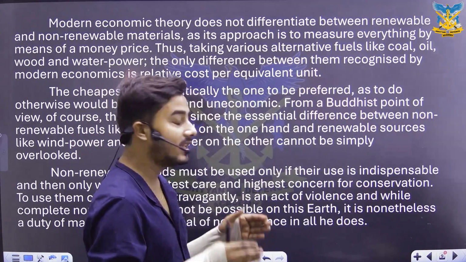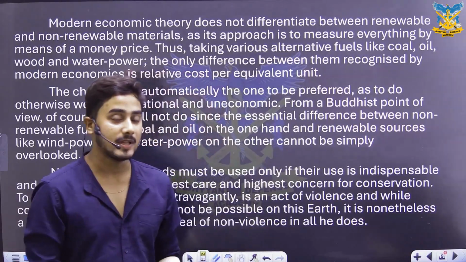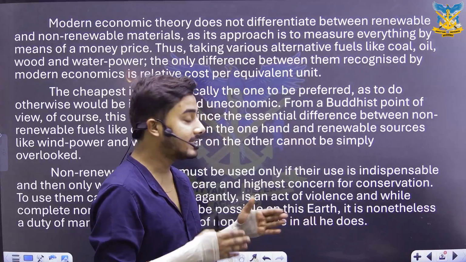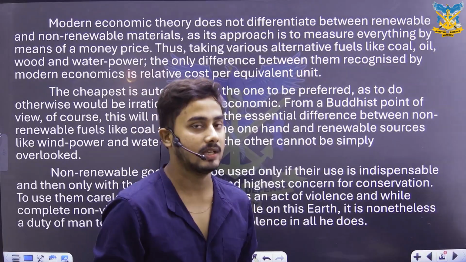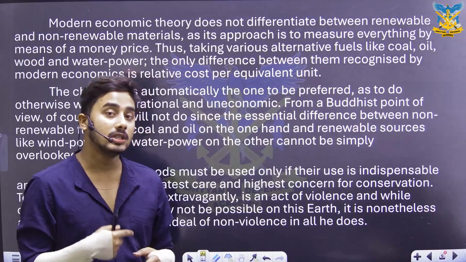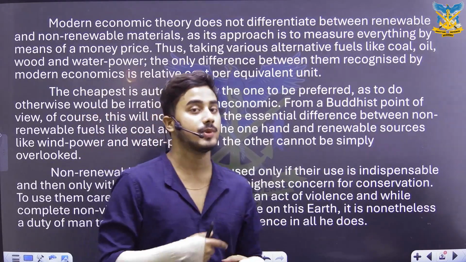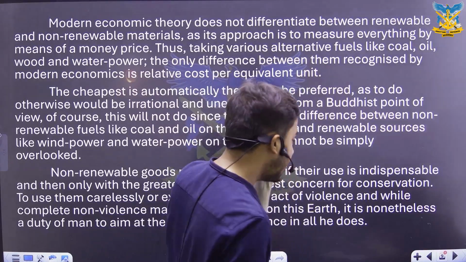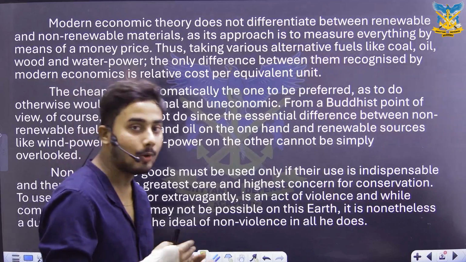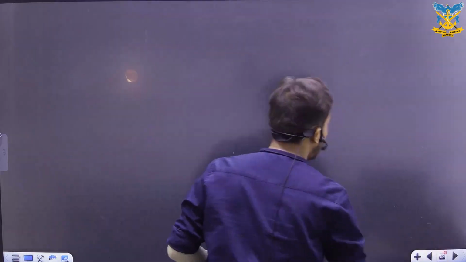So they are saying that if at all it's indispensable and the usage is actually made inescapable, then only we must be using non-renewable resources, but at the same time we'll have to keep a check on the amount of non-renewable energies that we are using for a given period of time, right? So this was basically the whole paragraph, and this is how we comprehend a comprehension paragraph.